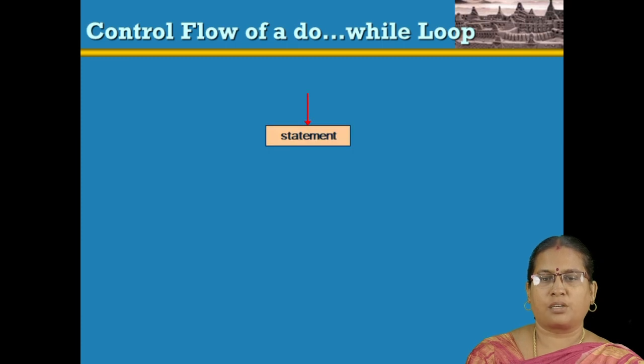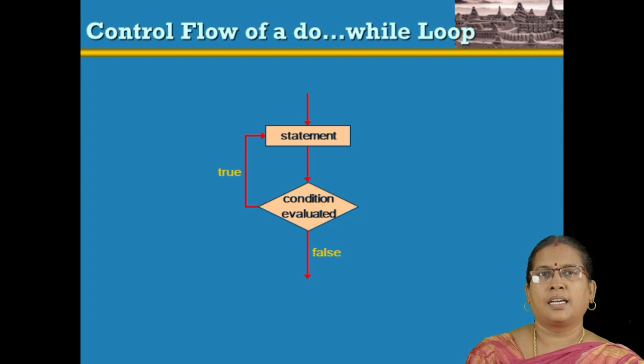This is the control flow diagram of the do while loop. The statement is executed first. After the execution of the statement, the condition is evaluated. If the condition is true, then once again the body of the loop is executed, and the condition is evaluated once again. If the condition is false, the control comes out of the loop.